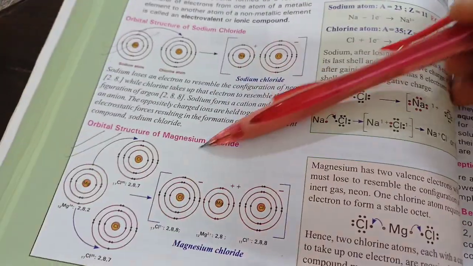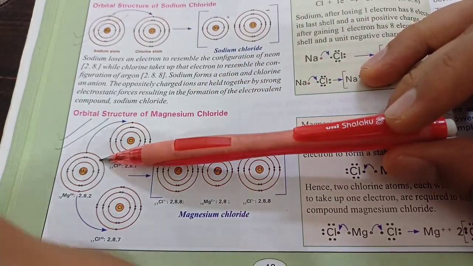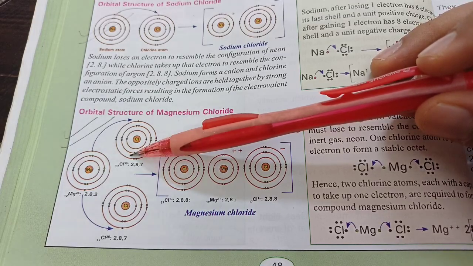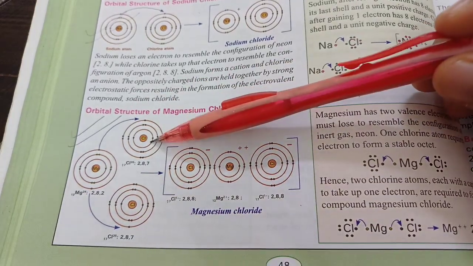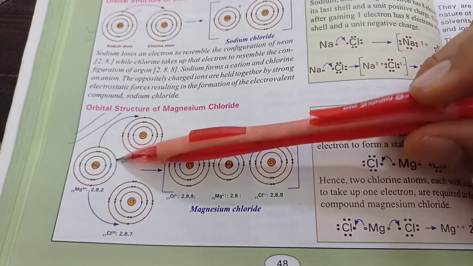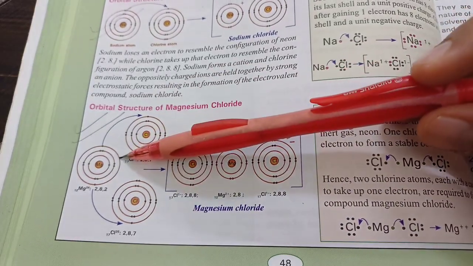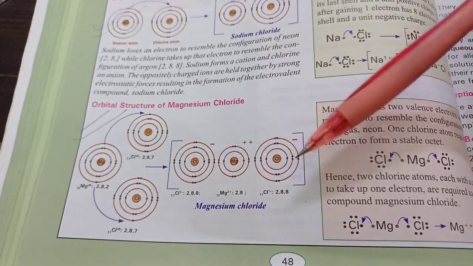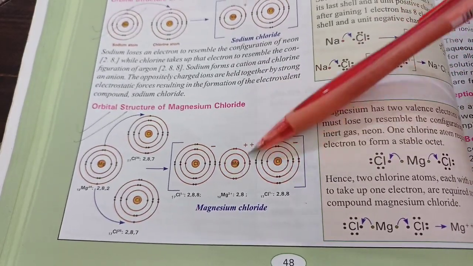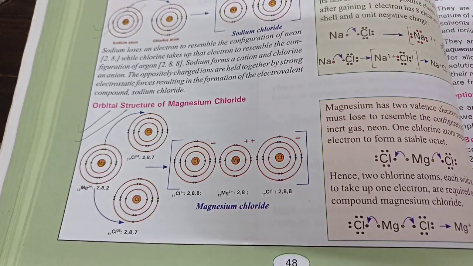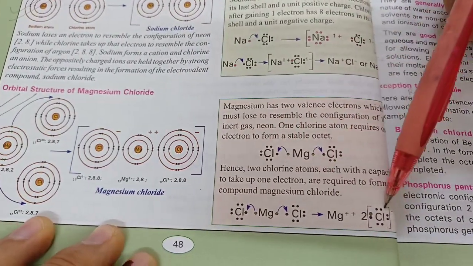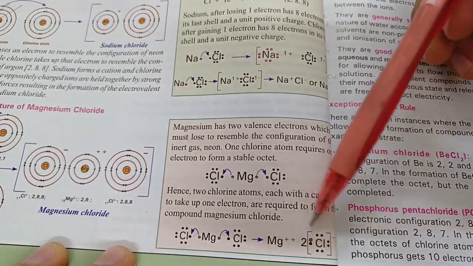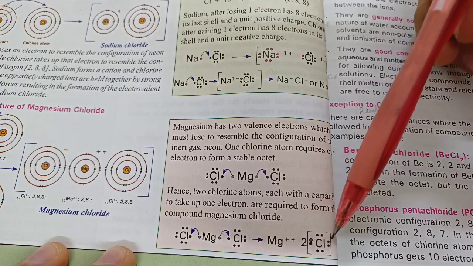Now same logic for magnesium chloride. It has 2 electrons to lose to become stable, so it searches for somebody willing to take 2 electrons, but it can't find anybody. The only option available is chlorine, but chlorine can take only 1 electron, so it has to use 2 chlorine atoms to satisfy its wish. And so magnesium becomes 2 positive, chloride becomes 1 negative, chloride becomes 1 negative, and the MgCl2 molecule is formed, with ionic bonds between them. Look at the cross and dot structures also. Don't forget the square brackets and the signs. Instead of drawing chloride twice, you may write 2 into chloride.